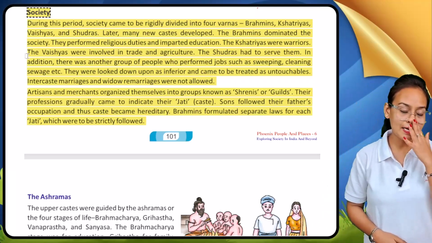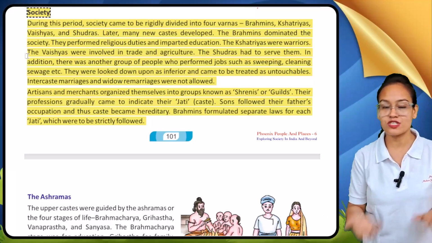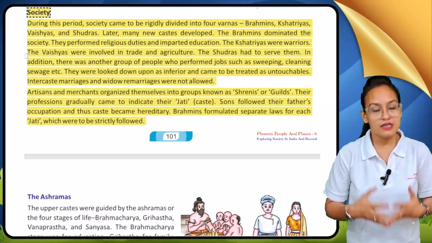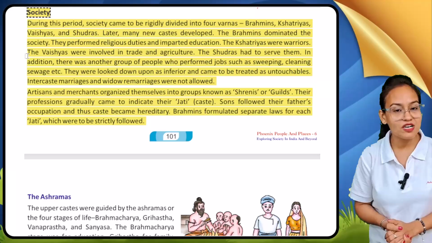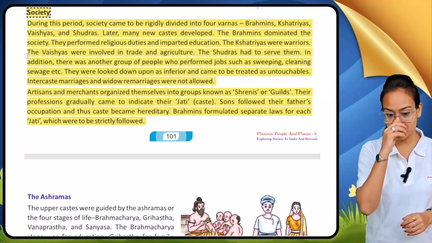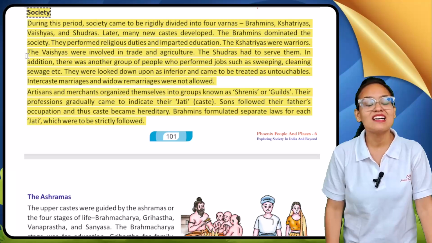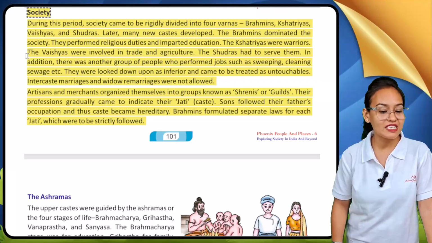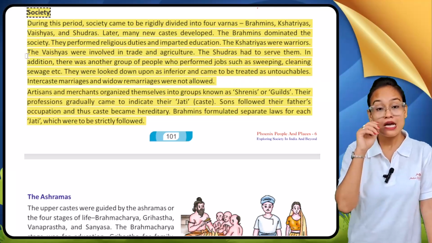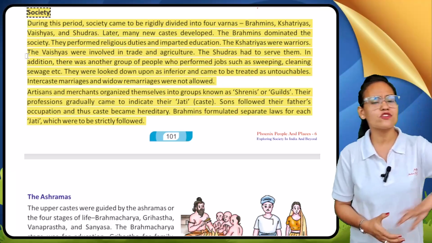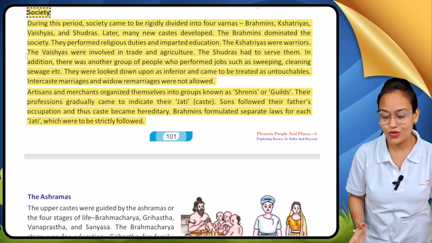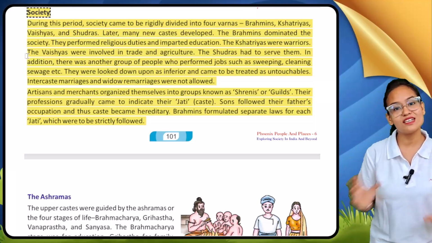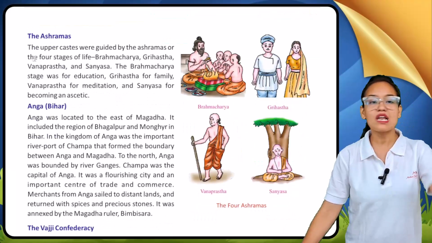Similarly, kingship is a hereditary process. The king is succeeded by his son. In the same way, among artisans and merchants, the son followed his father's profession, and we can see that the caste system also became hereditary. Brahmins formulated separate laws for each jati, which were to be strictly followed. Who made the rules and regulations for these different jatis? Brahmins. So this is all about our society.